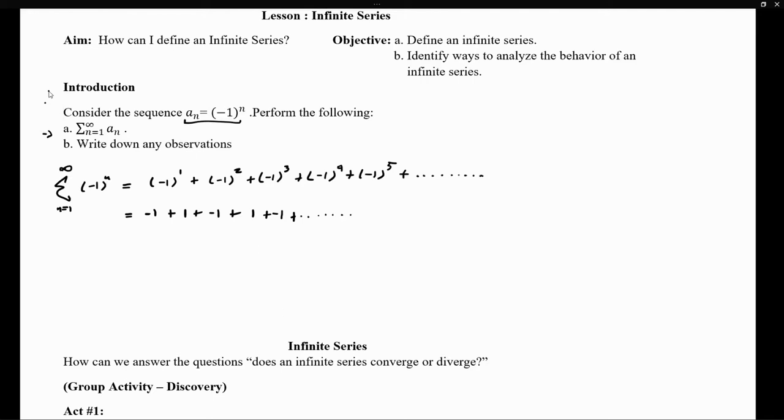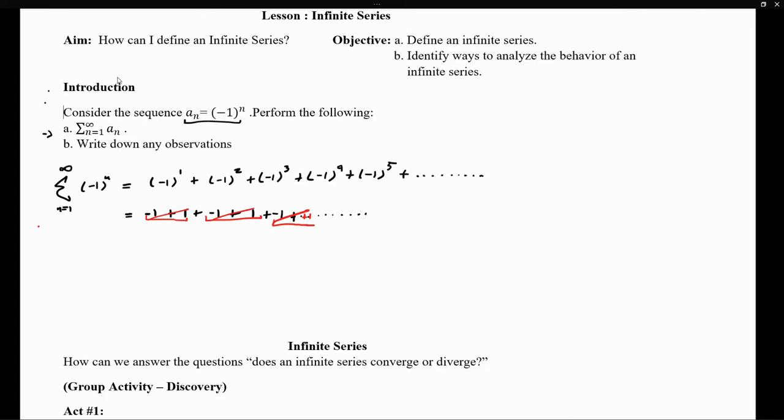And we're going to add many of them. But notice what happens when we start doing this. Here we're adding a lot of terms. So -1 plus 1, they cancel out. This -1 plus 1, they cancel out as well. This -1 should cancel out with the following term, and you might guess that the next term is definitely going to be a +1.